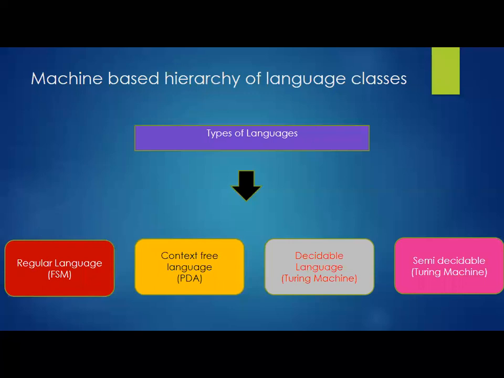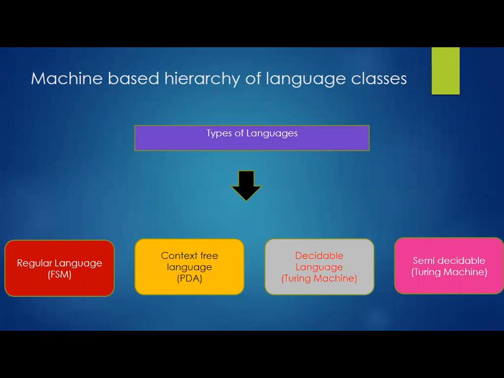One is the basic version, FSM, which we call finite state machine or finite automata. This is the basic version of a computing machine, which is used to accept the string or else reject the string.